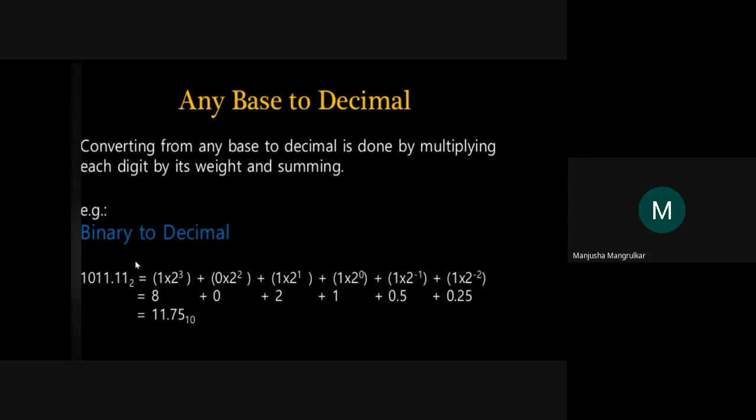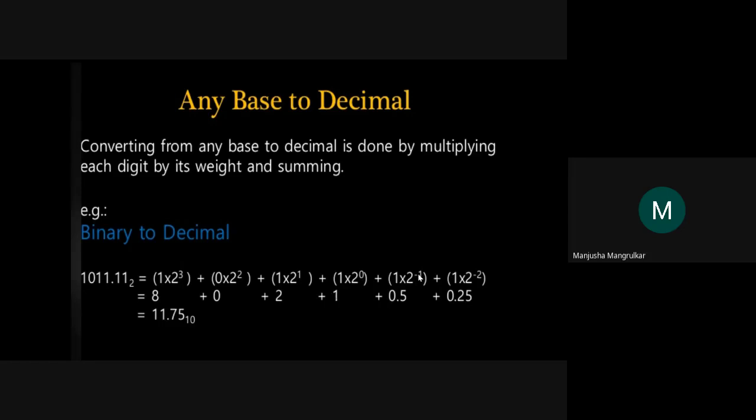Now here in this example, 1 into 2 to the power 3. So 2 to the power 3 is 8, plus 0 into 2 to the power 2. 0 into anything is 0, plus 1 into 2 to the power 1. So it is again 2, plus 1 into 2 to the power 0. 2 to the power 0 means what? 1 again. So it comes 1, plus